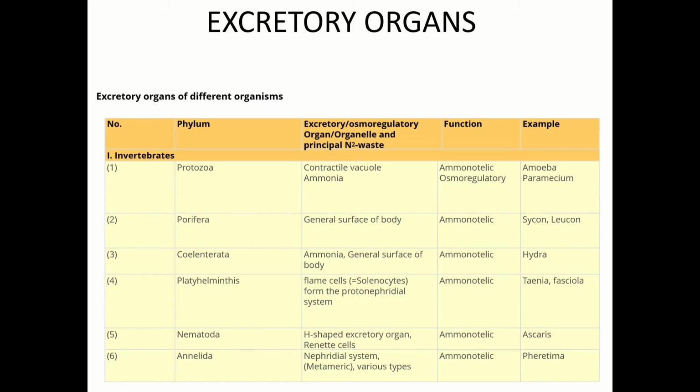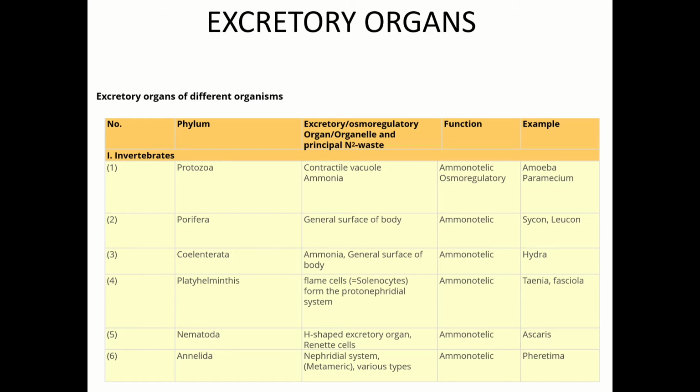Now, different phyla have different excretory organs. Like first, phylum Protozoa, there is contractile vacuole for excretion, and ammonia is the nitrogenous waste. Function, ammonotelic. Examples are amoeba, paramecium. Second, we have Porifera. The excretion takes place through general body surface. They are ammonotelic. Examples are sycon, leucon. Third is Coelenterata.